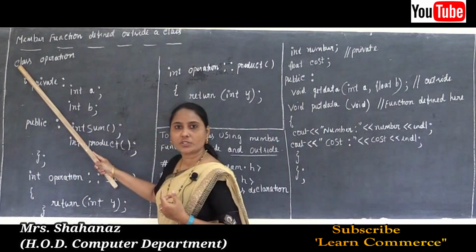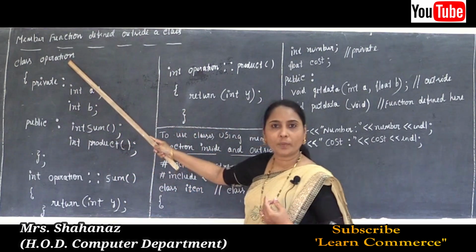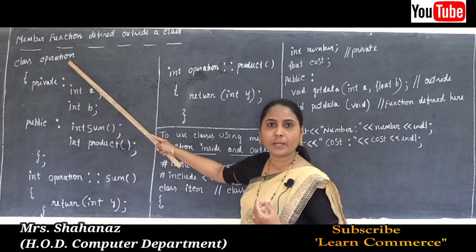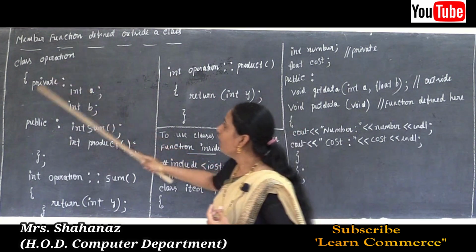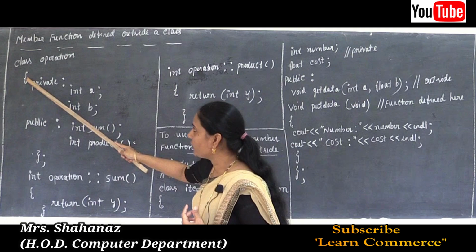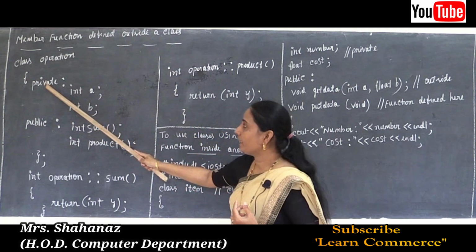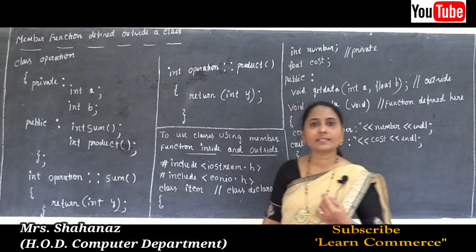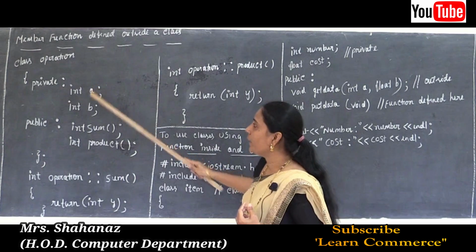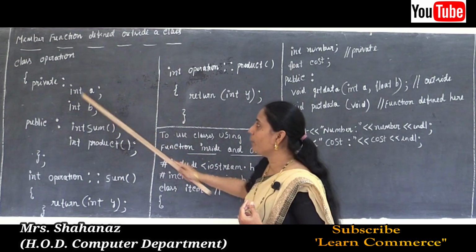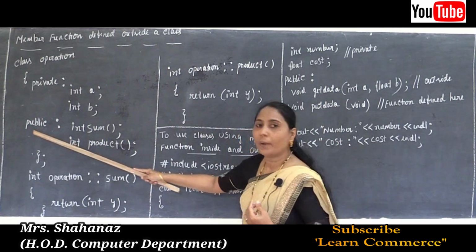The keyword class is used to declare a class. The class name, operation, is a user-defined name, the name defined by the user. The class operation contains member data declared using the access specifier private. The member data are A and B, declared separately by using their data types, and the member functions are public.